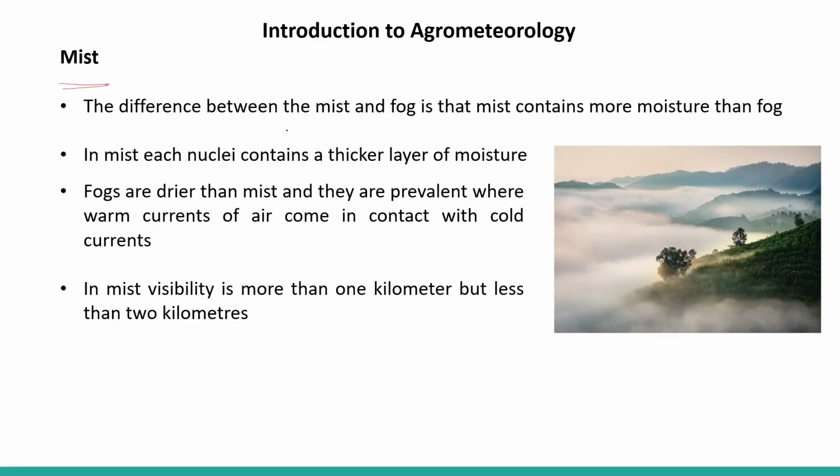Visibility is very less, that is, less than 1 kilometer. Mist. The difference between mist and fog is that mist contains more moisture than fog. It is almost the same, but here the moisture is more compared to fog. So in mist, each nucleus contains a thicker layer of moisture. Fogs are drier than mist, and they are prevalent where warm currents of air come in contact with cold currents. In mist, visibility is more than 1 kilometer, but less than 2 kilometers.